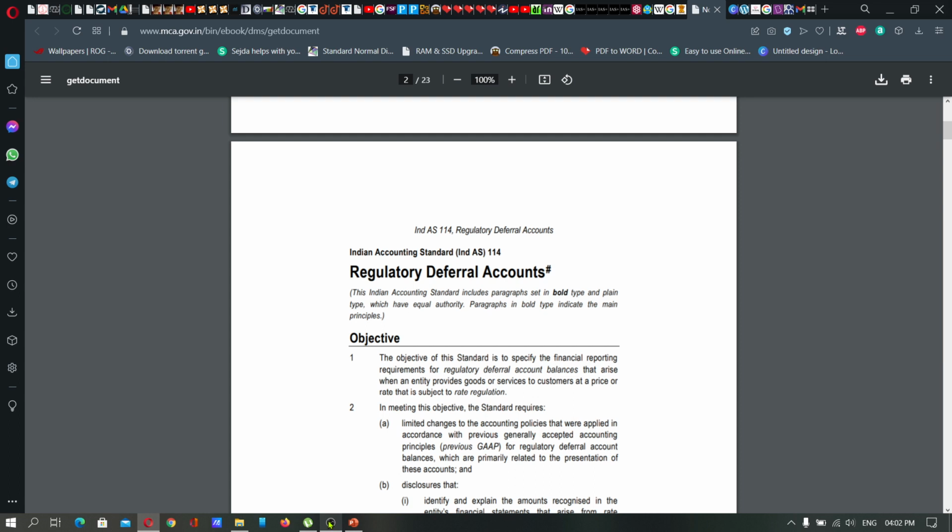This standard is applicable when the price of goods and services is subject to rate regulation. There may be changes in the rate, or it may be controlled by a certain person, usually the supplier, and the changes in the rates will be complied with as per the rate regulator. So all these aspects of regulatory deferral accounts are stated in Ind AS 114, and the financial statements in those areas have to comply with Ind AS 114.